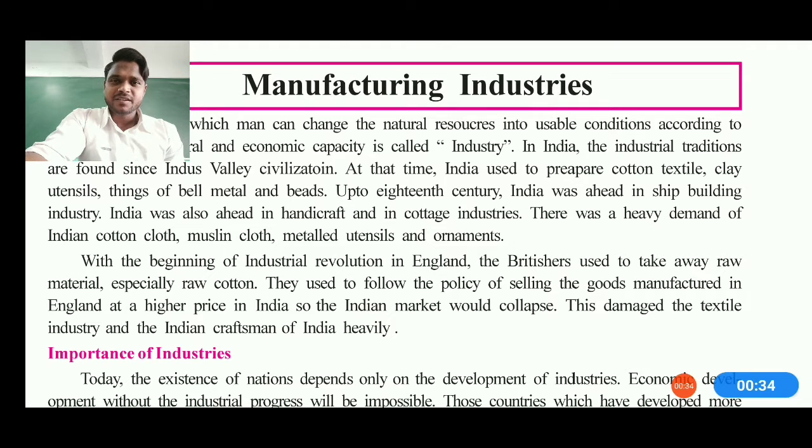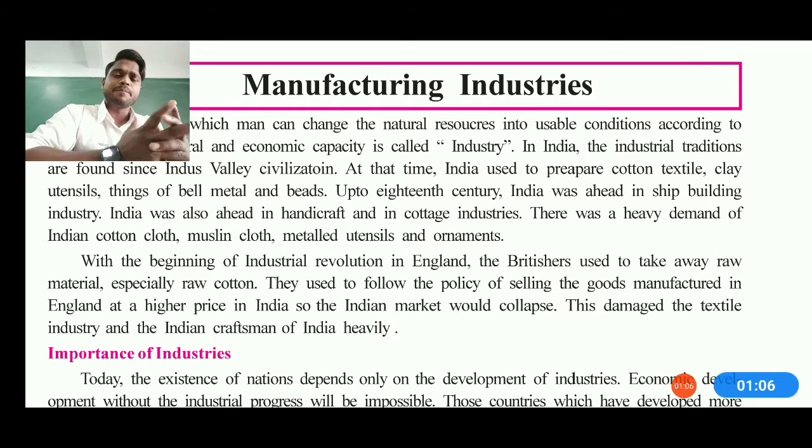So today we will go with chapter number 13 of your SS textbook, NCERT as well as JCP syllabus, that is Manufacturing Industries. Now see, we all know that industry, from a pin to the plane, is related to everything. Today in 2021, or since independence in 1947, we have been developing, and in the future we are going to develop more.